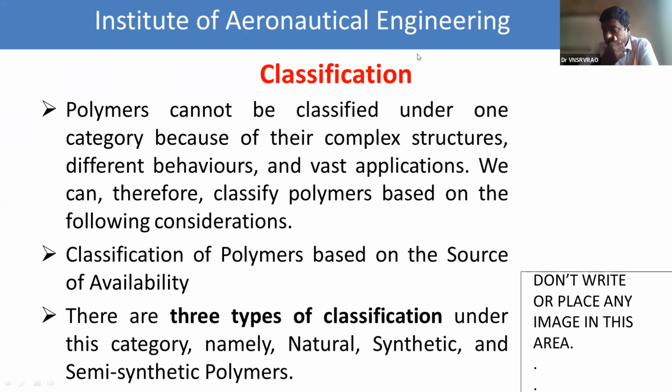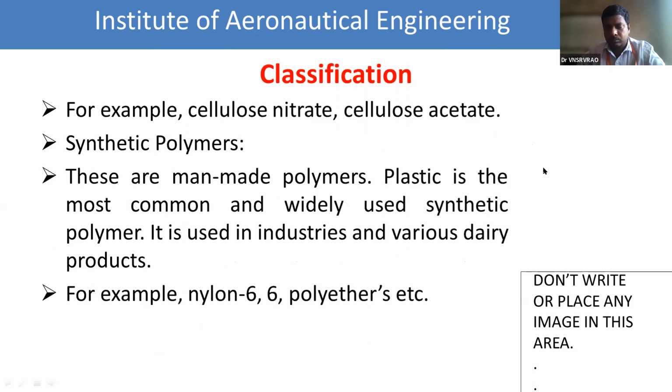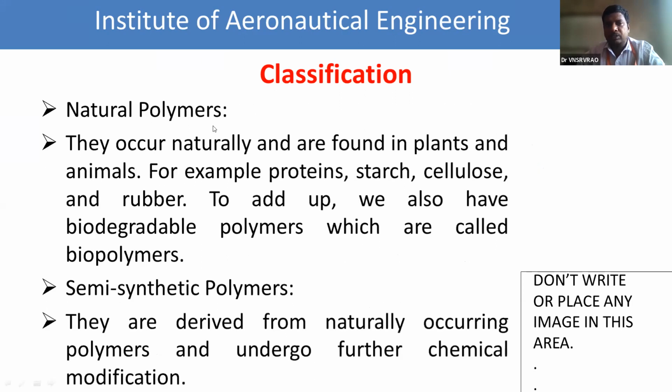Okay. Now coming to the topic, the first classification is mainly based on the source of the polymers. That is mainly three types: natural polymers, synthetic polymers, and semi-synthetic polymers. Now you see what are the examples for the three categories. The first one is the natural polymers.